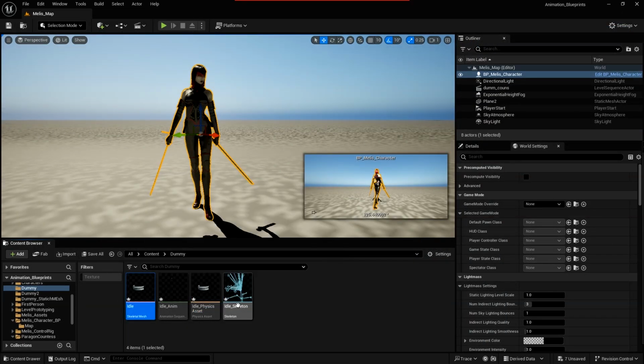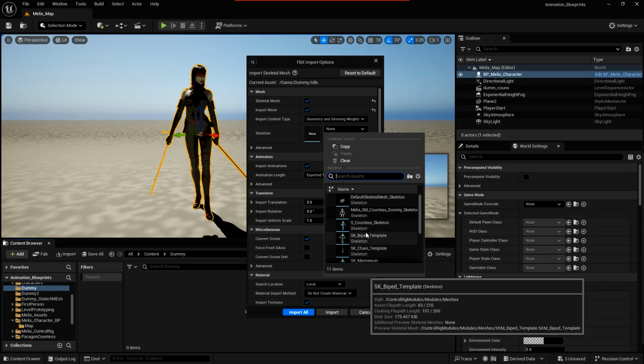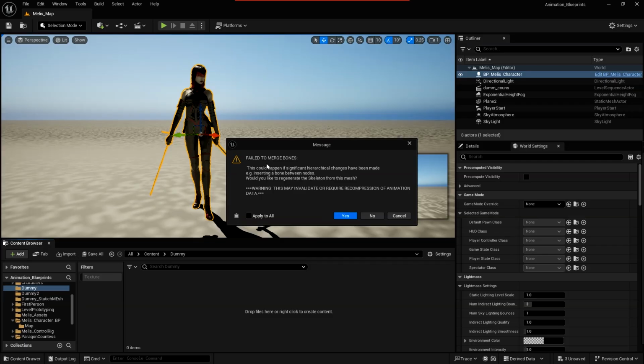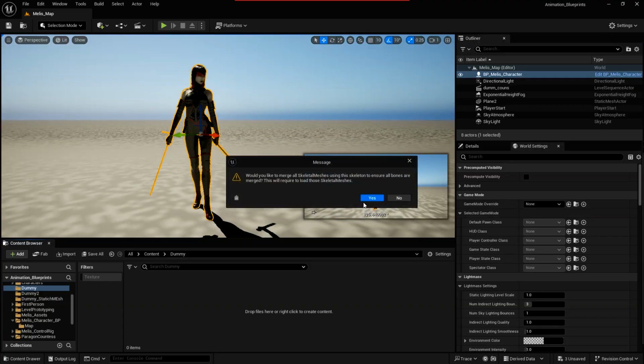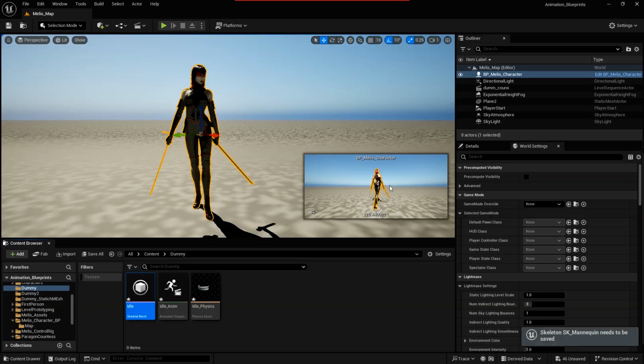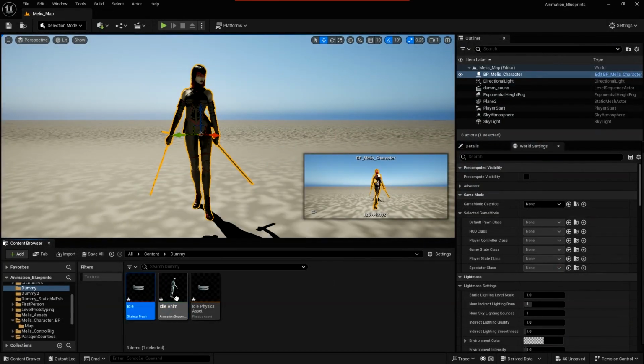Okay, so another way, let's try that. I'm going to combine with the mannequin again. Let's see what's going on. Definitely it will fail to merge. Okay, because it's incompatible. So what is the solution of this situation?